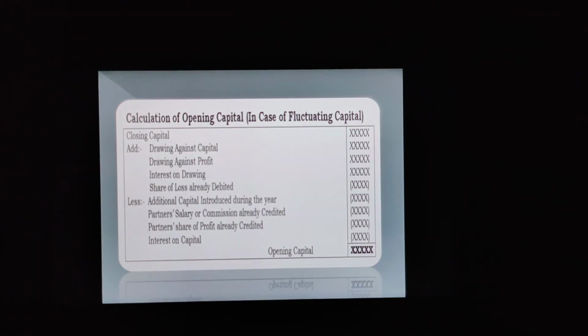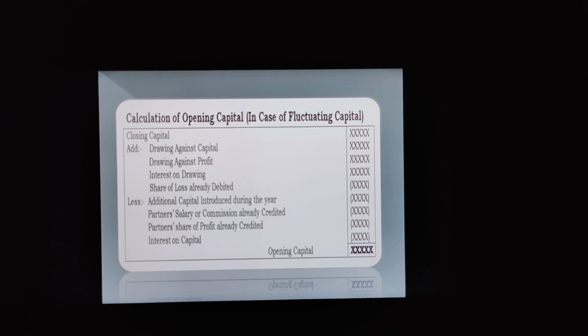Now if we have fluctuating capital, then we have to find the opening capital in this way: closing capital. We have to add what? Drawing against capital, drawing against profit. We have to add interest on drawing. We have to add share of loss already debited. Then we have to deduct additional capital introduced during the year. Then we have to deduct partner salary or commission already credited. We have to deduct partner share of profit already credited, and interest on capital. If all this has been provided, then we will get the opening capital.